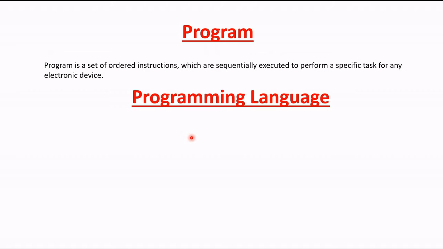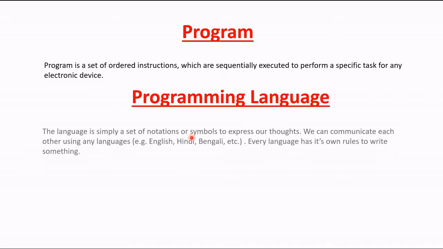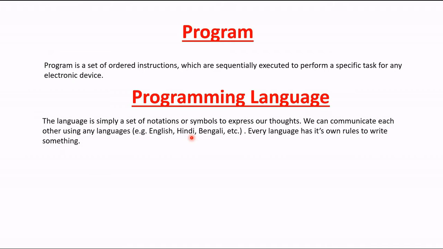We know that C is an example of a programming language. So what is the concept of a programming language? From this definition you can understand that, like, I am talking to you in English. There are a lot of other languages like Hindi, Bengali, Marathi, and with the help of these languages we talk with you, or you talk with your friends, and these are the medium of communication.